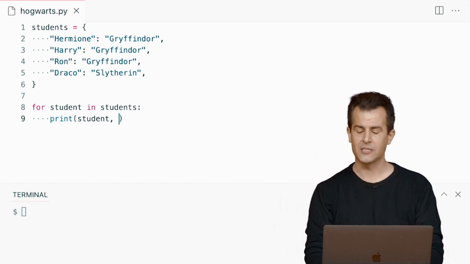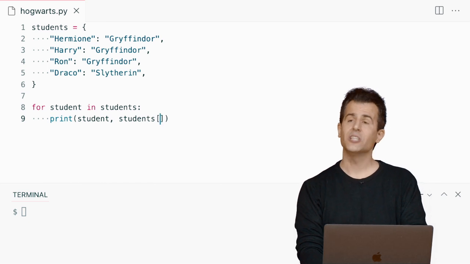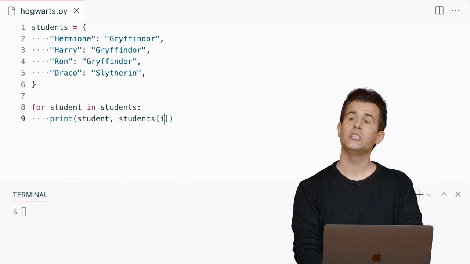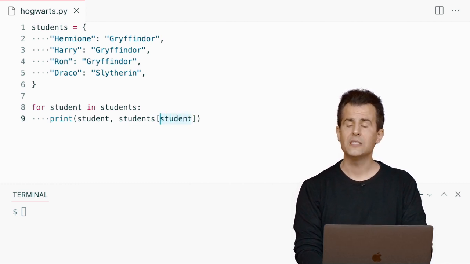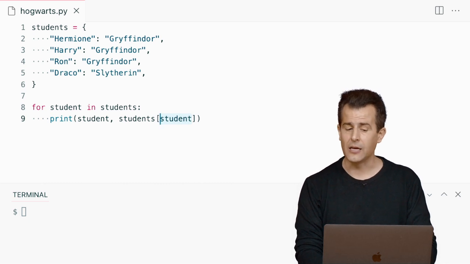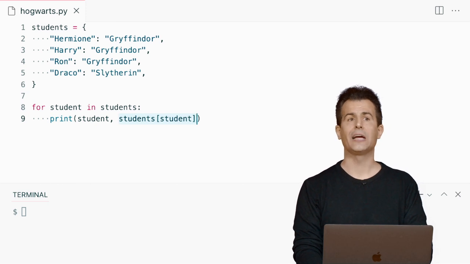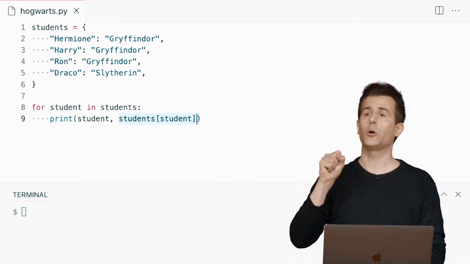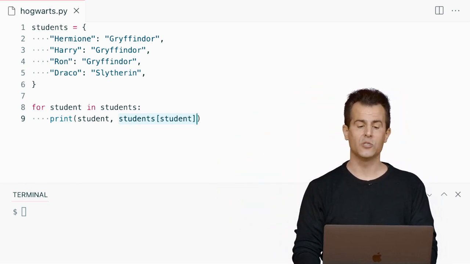And the syntax for this, just like a list, is students, bracket, and just like in the past we used i, when I was a number, we can also, with a dictionary, use a string. So if the student's name is the key, then this syntax, students, open bracket, student, close bracket, will go to Hermione's location and get back her house. We'll go to Harry's location and get back his house, and so forth.